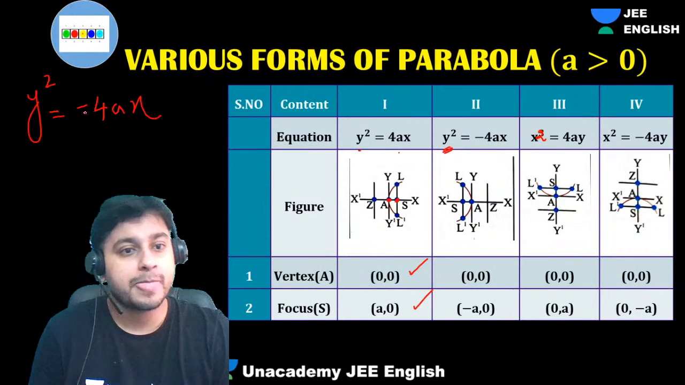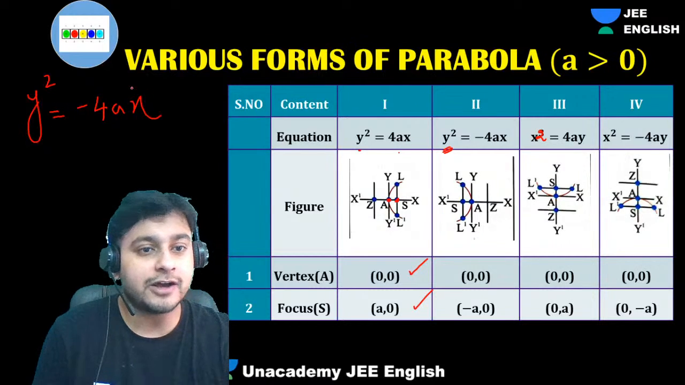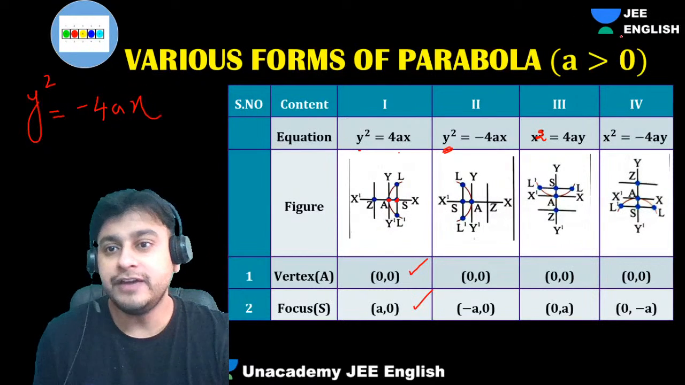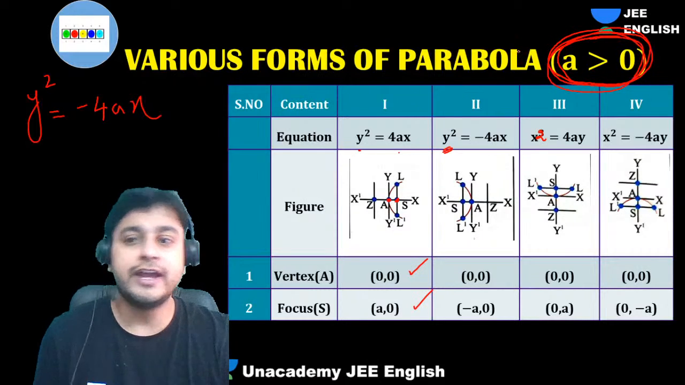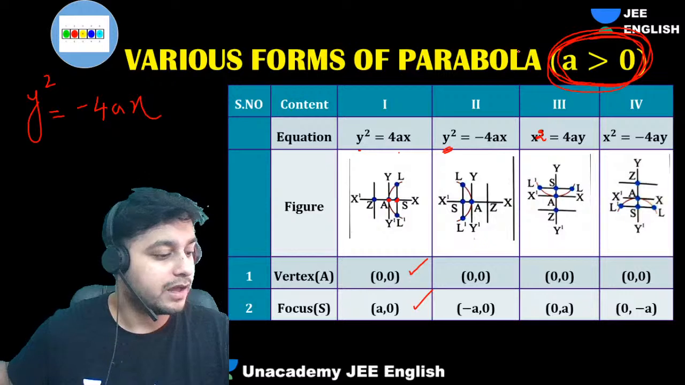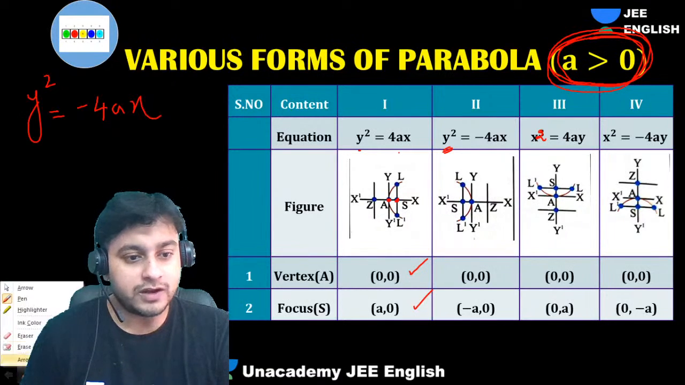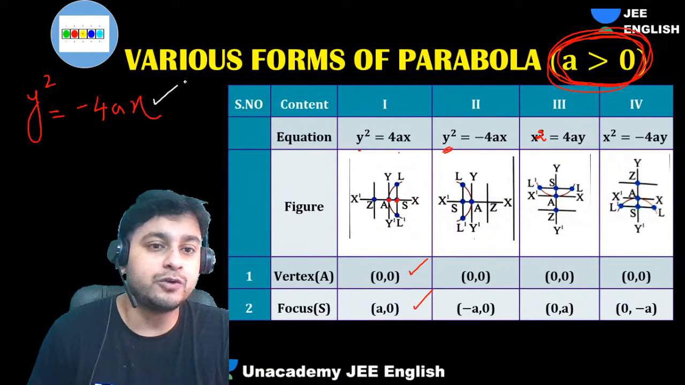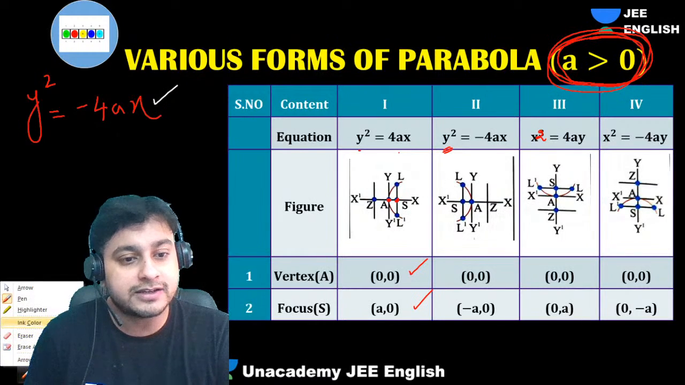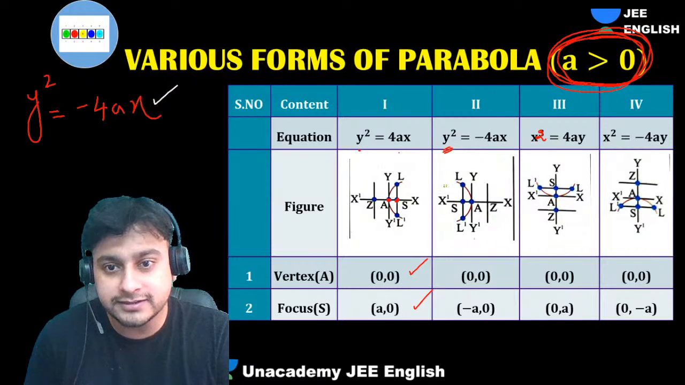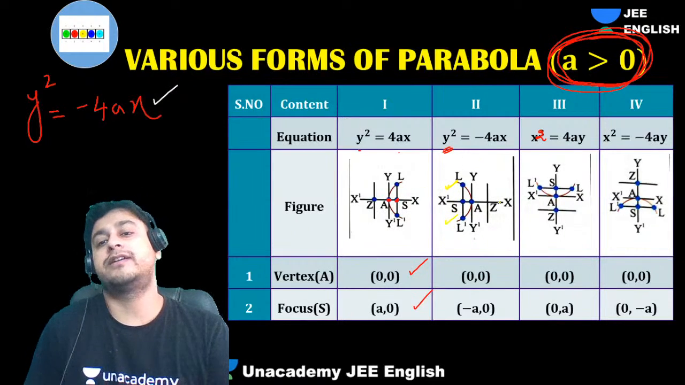LHS is what? Positive. So LHS has to be positive, right? We have to consider a always greater than 0, guys. Don't forget that. Your a is always positive. So our x has to be negative, no doubt. That's why it is in the second and third quadrant, respectively.